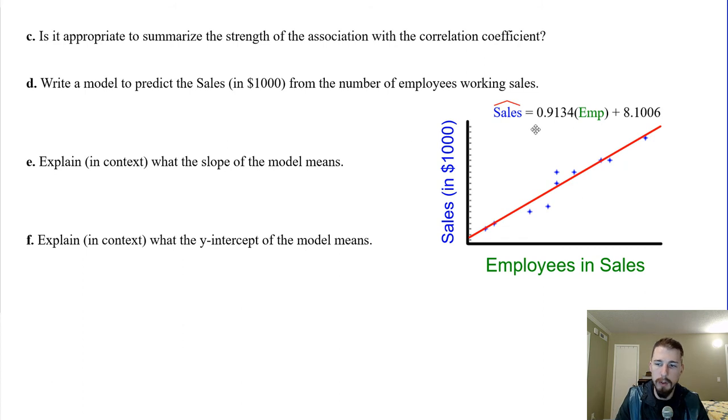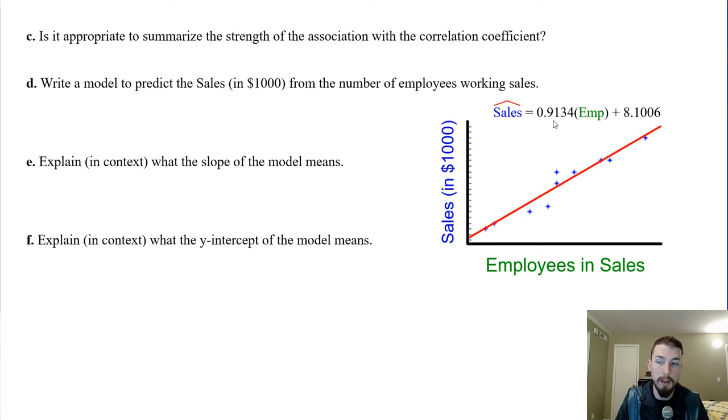So our slope says that for every additional employee working the sales floor, our model tends to show that we would expect an increase of $913 in sales. Okay, explain in context what the y-intercept means.